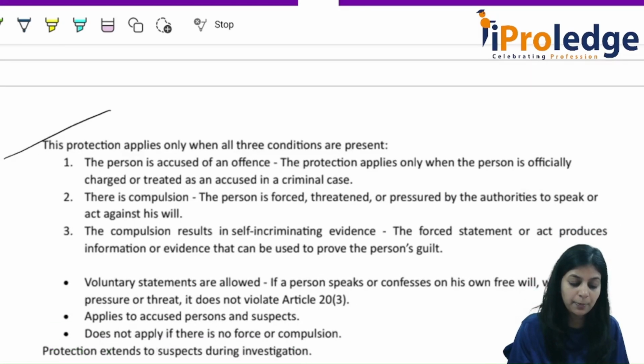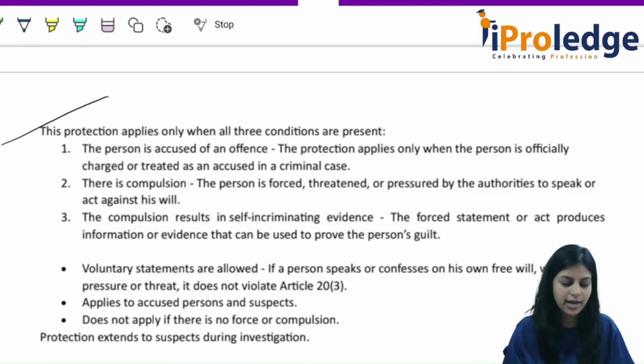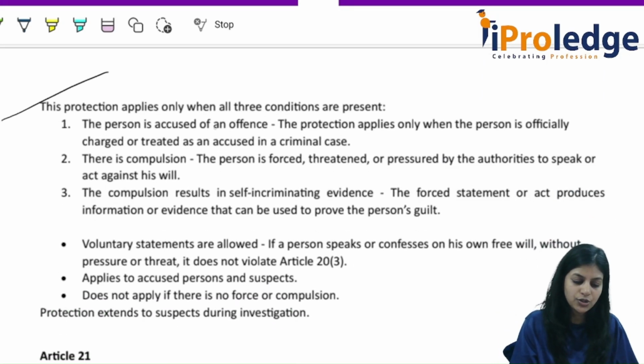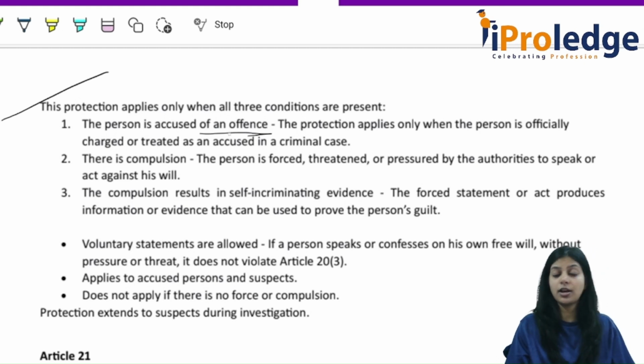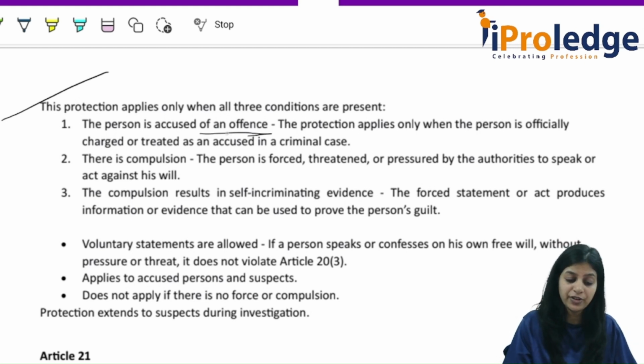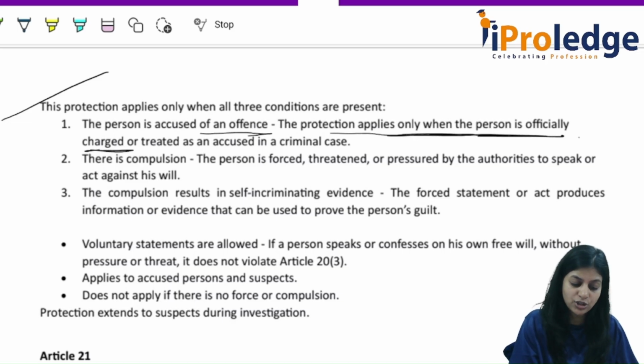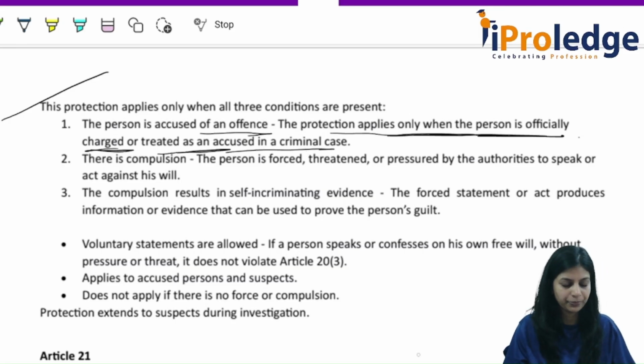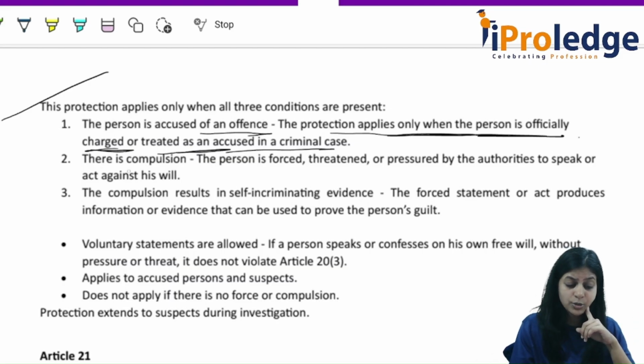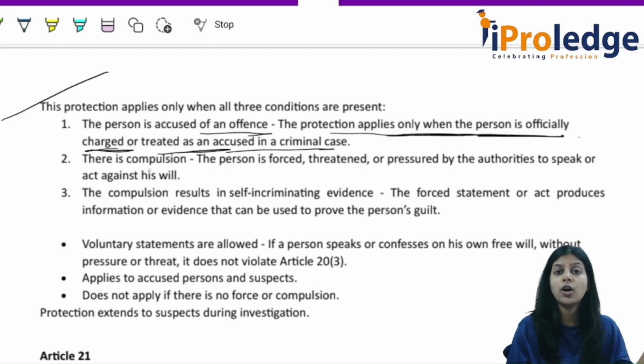This protection applies only when three conditions are satisfied. What are those? First, a person is accused of an offense. The protection applies only when the person is officially charged or treated as an accused in a criminal case. Second, there has to be some kind of compulsion, not a voluntary act.